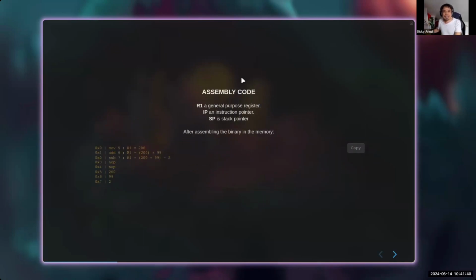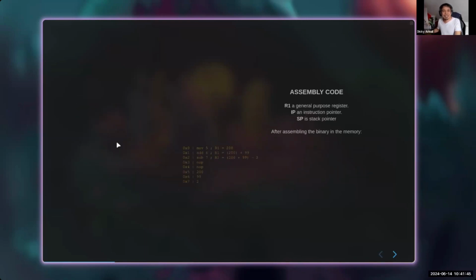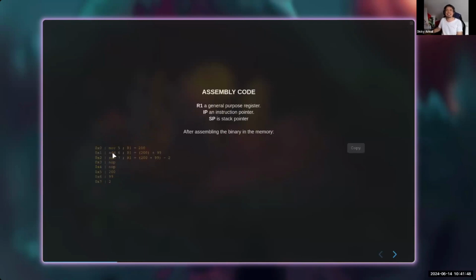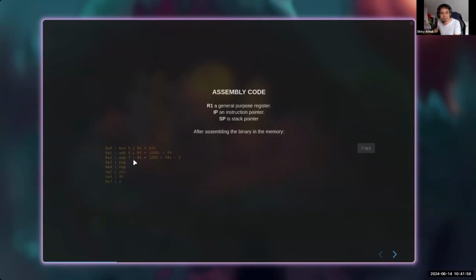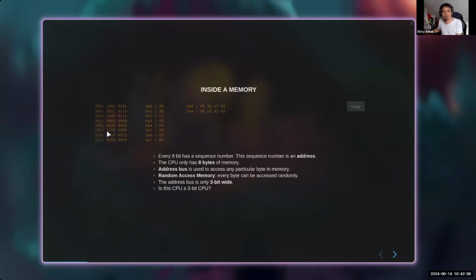Okay, so now, what does this mean? Let's disassemble this, right? If we apply this translation, this is the meaning of our peculiar binary there. So basically, this is mov 5. Remember, AAAA is the address. So mov the address 5, and this is address 5, which is 200. So in the raw form, look at this, this is 200. 1100 is actually 200 in binary form, right?